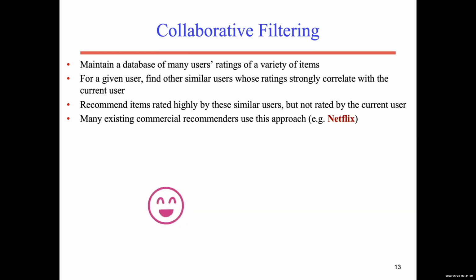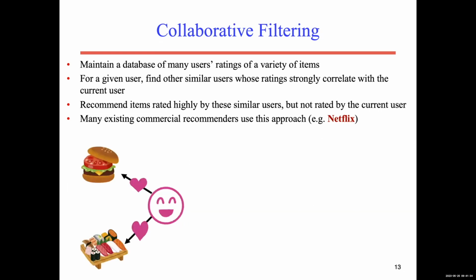So assume there is some user, and this user likes some food, for example. So this person likes this kind of food. So how does collaborative filtering work? Collaborative filtering looks for the community. Among this community, who is a similar user to this one, who likes the same food, for example.